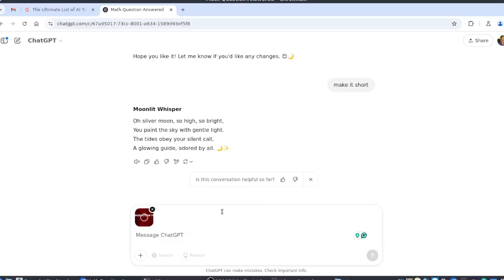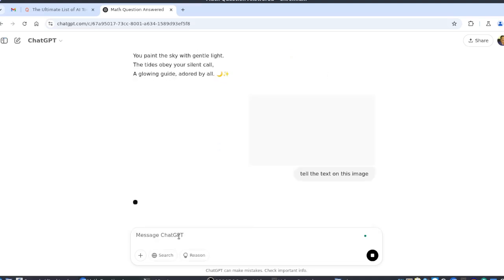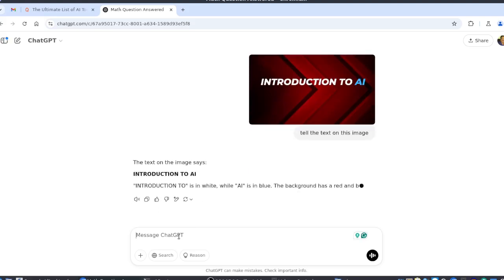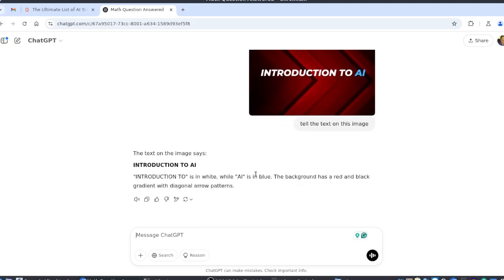First of all, I can ask it to tell the text on this image. So it's kind of OCR. It will be recognizing the text and it will give the sentence: Introduction to AI.